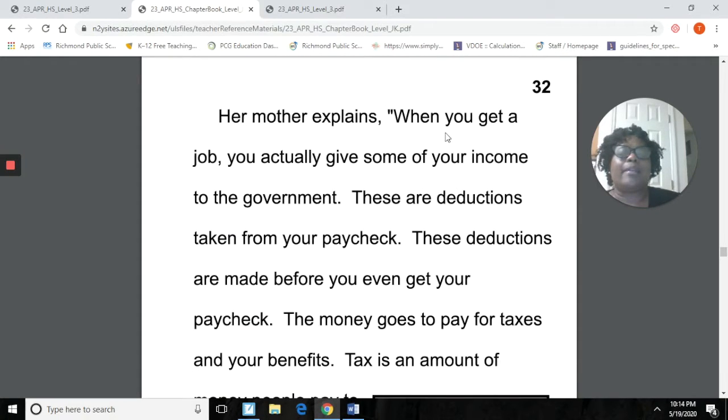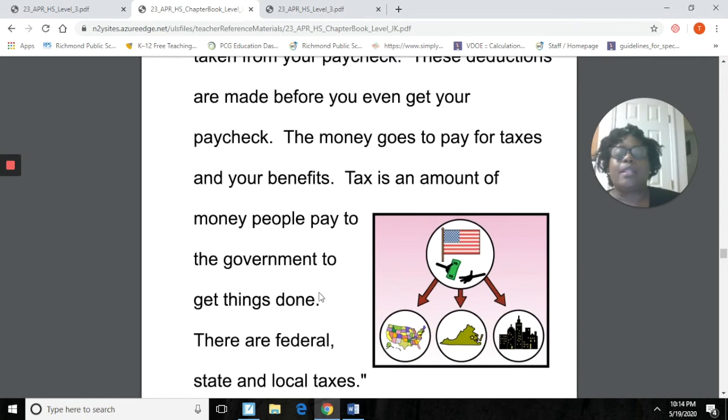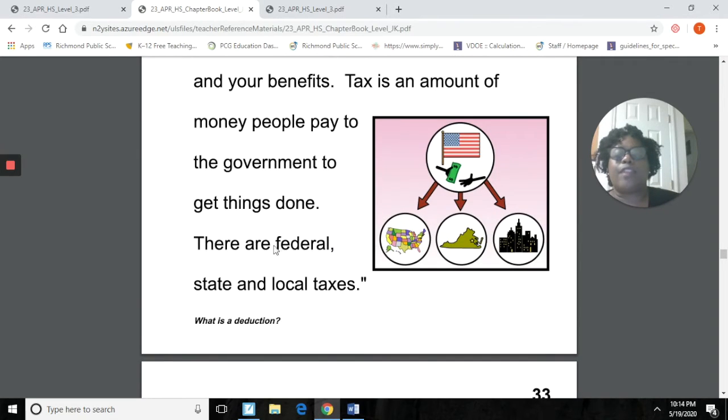Her mother explains, "When you get a job, you actually give some of your income to the government. These are deductions taken from your paycheck. These deductions are made before you even get your paycheck. The money goes to pay for taxes and benefits. Tax is an amount of money people pay to the government to get things done. There are federal, state, and local taxes.